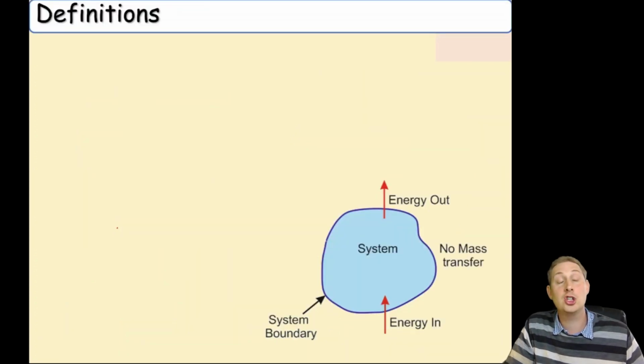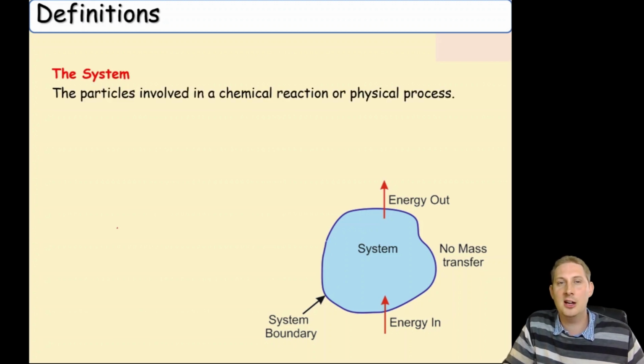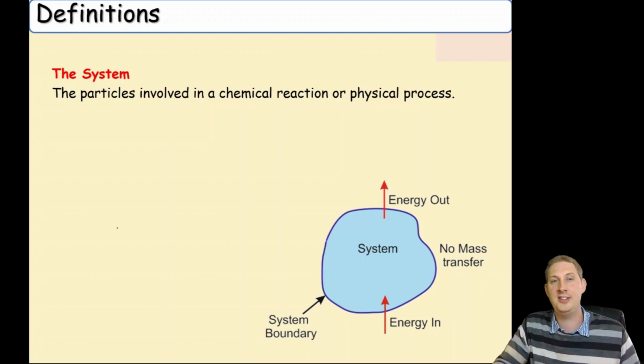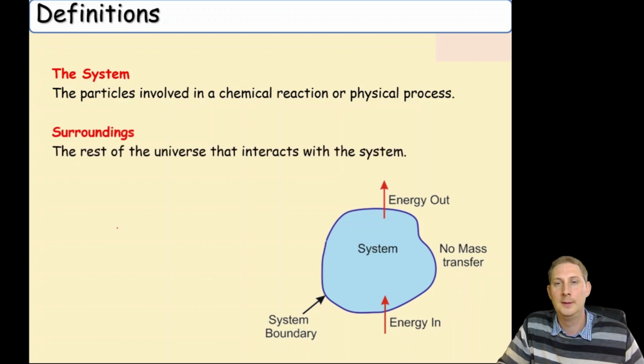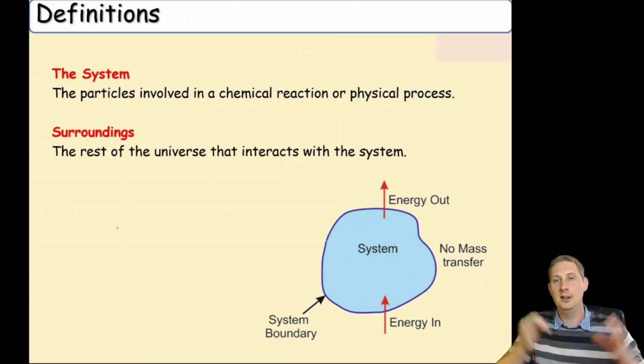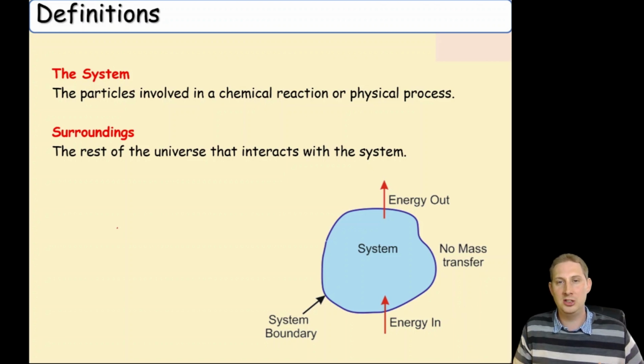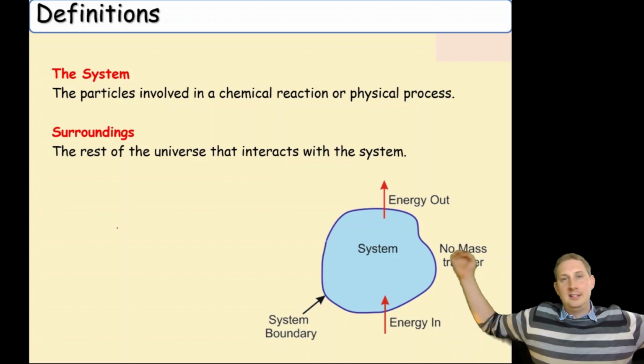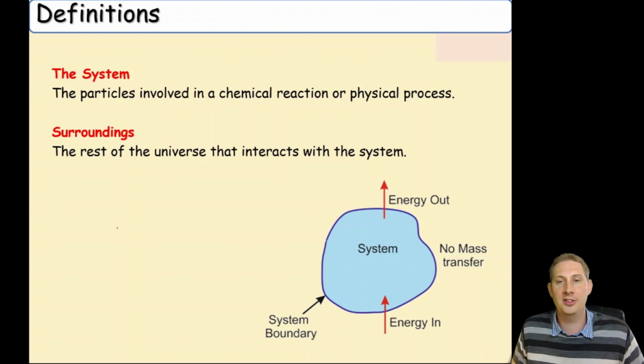Some definitions that should be with you from GCSE, but just in case. The system is those particles involved in the chemical reaction or the physical process, the stuff in the equation. The surroundings is everything else that interacts with that system, be it the liquid in the glass beaker in which the reaction is being carried out, the air in the classroom which is giving energy or receiving energy from that reaction, or the buildings, everything else in the universe. They are the surroundings.